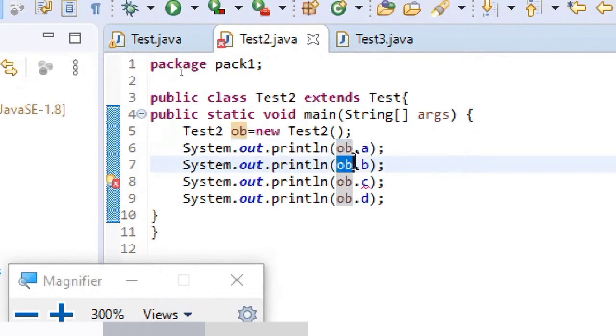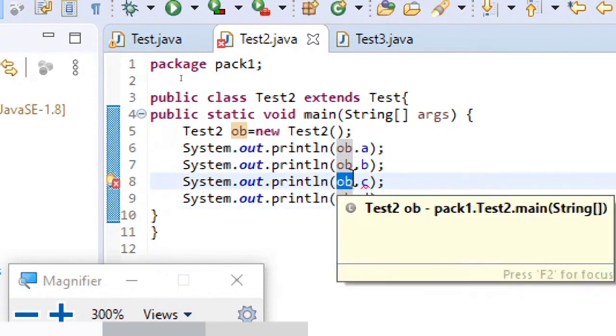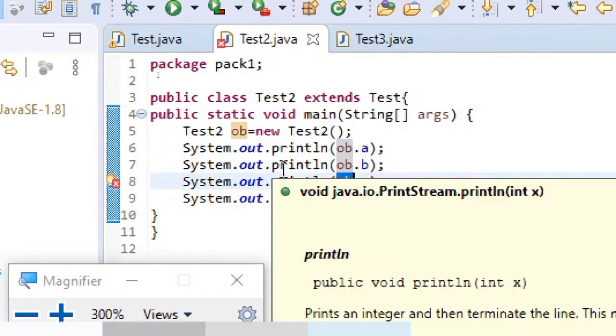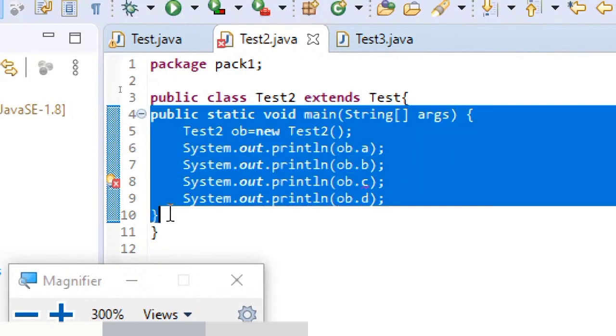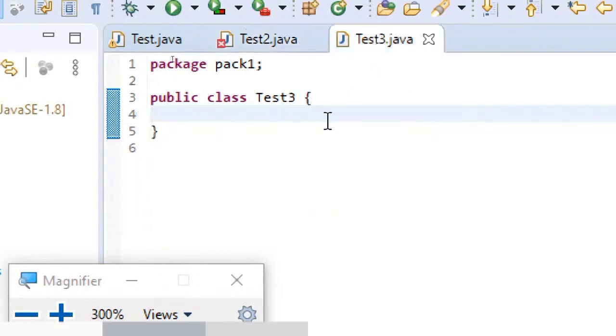Protected variables can be accessed by the child in the same package. Public variables can be accessed by the child in the same package. Private variables cannot be accessed even by the child, even in the same package. This is the point to be noted here. I hope everyone understood. Now, coming to next, I'll just copy the same code and paste it in test 3.